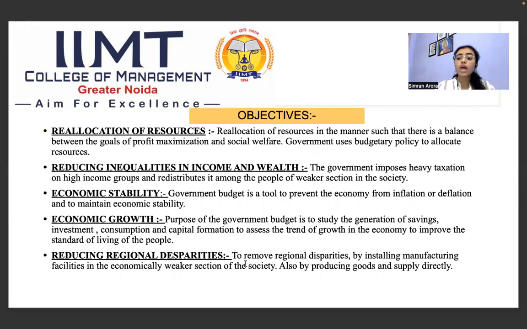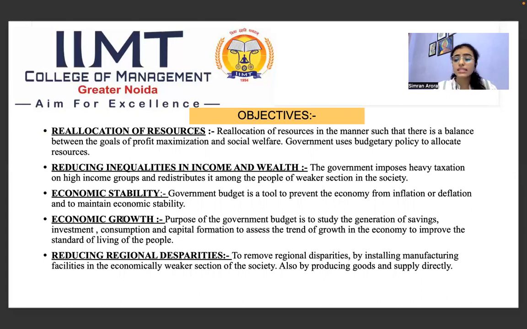Next, what are the objectives? With what objectives is a budget prepared? The first is reallocation of resources. We all know the resources are limited, so the government has to decide where to allocate those resources. With the budget, the government decides where they are going to invest the country's resources so that they get profit maximization and social welfare also.